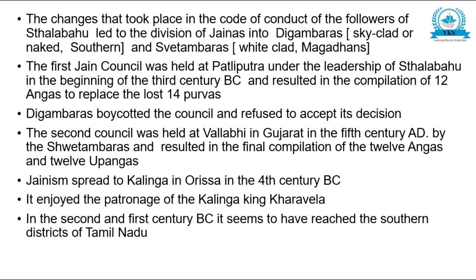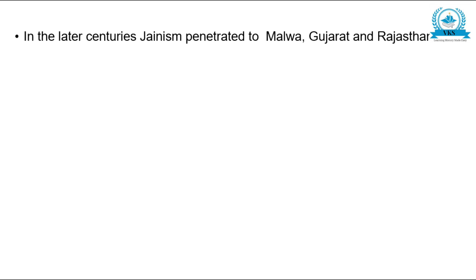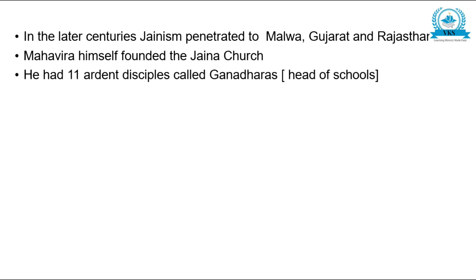In the 2nd and 1st century BC, it seems to have reached the southern districts of Tamil Nadu. In the later centuries, Jainism penetrated to Malwa, Gujarat and Rajasthan. Mahavira himself founded the Jaina church. He had 11 ardent disciples, Ganadharas.